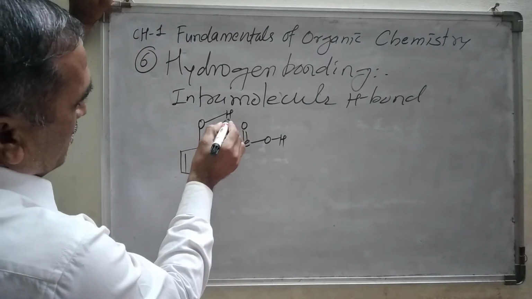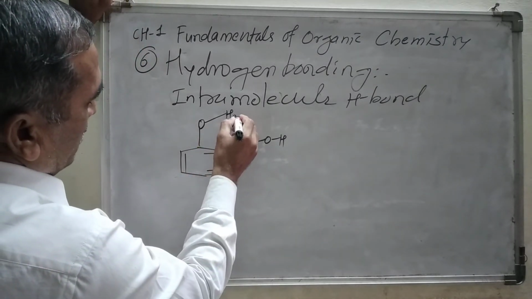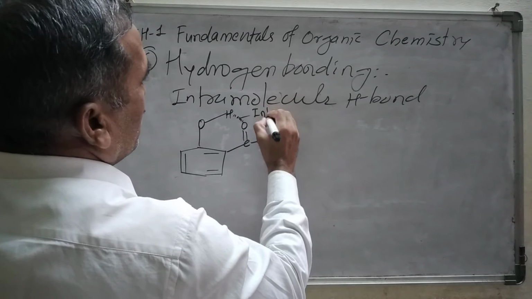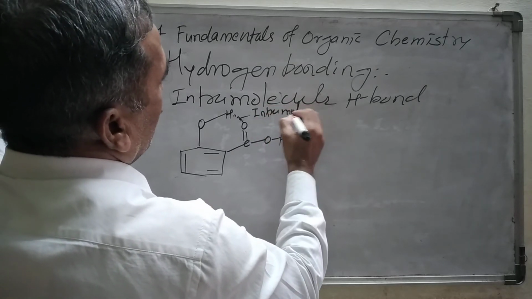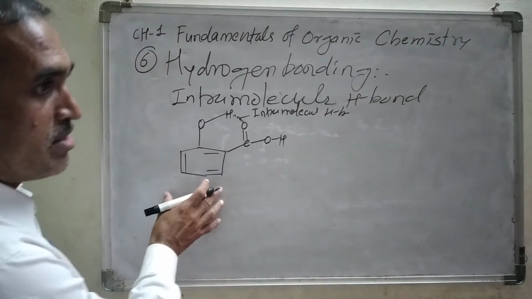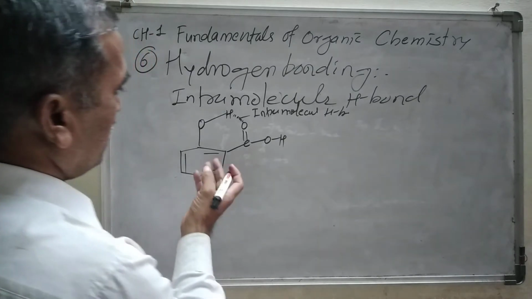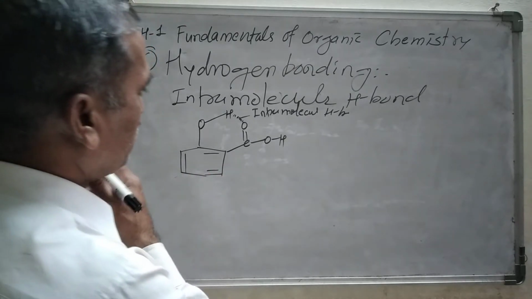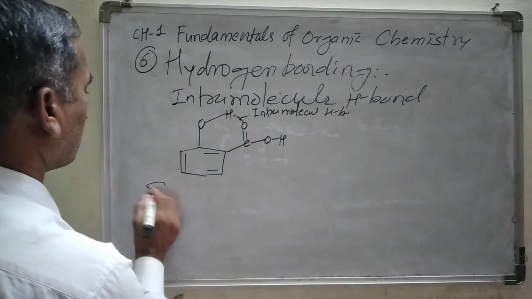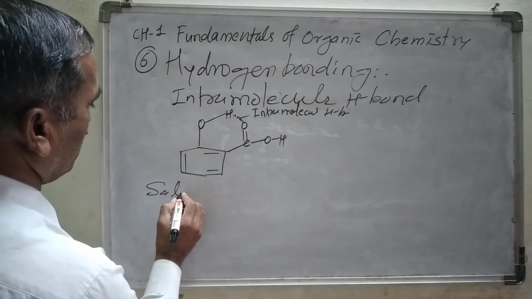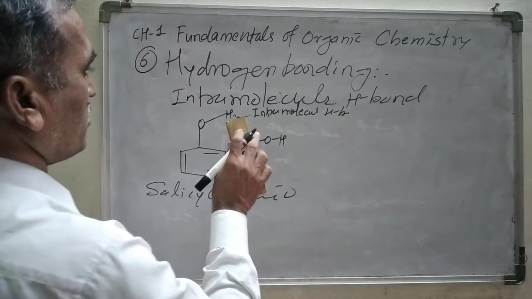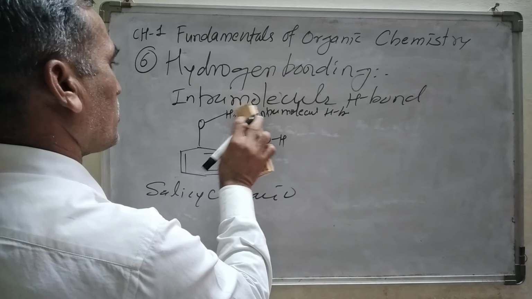Now here what has happened is that this hydrogen atom and this oxygen atom are coming nearer to each other. This type of bonding is called intramolecular hydrogen bonding. The name of this compound is salicylic acid, or ortho-hydroxybenzoic acid. This is the structure of salicylic acid.